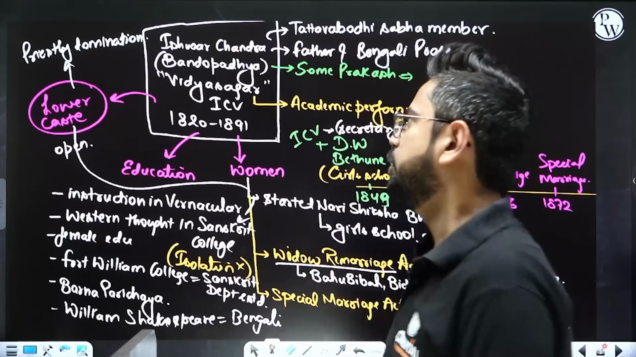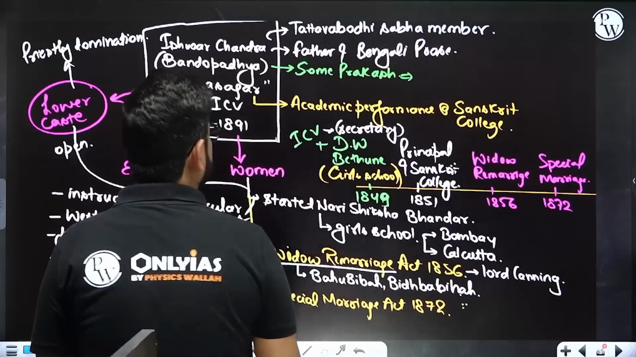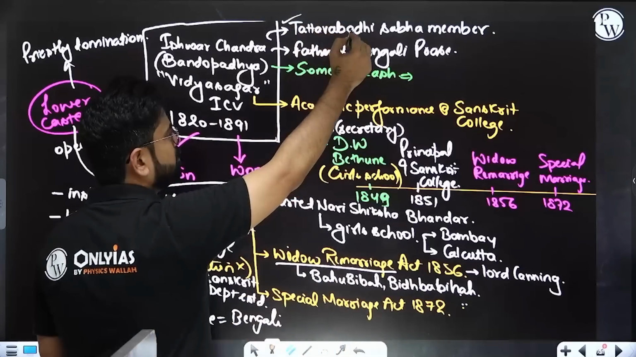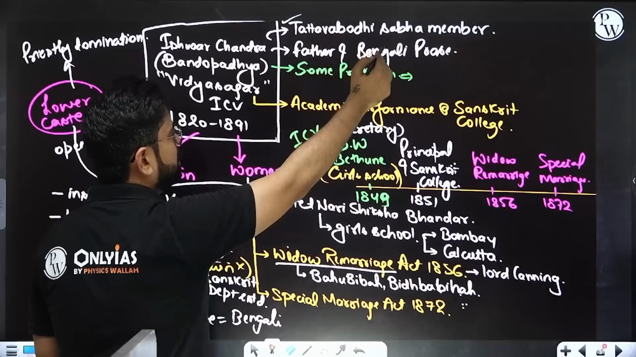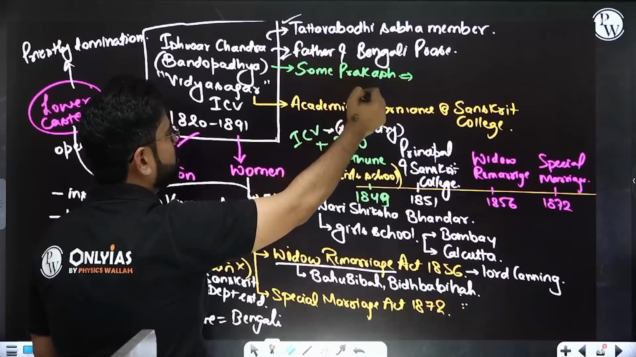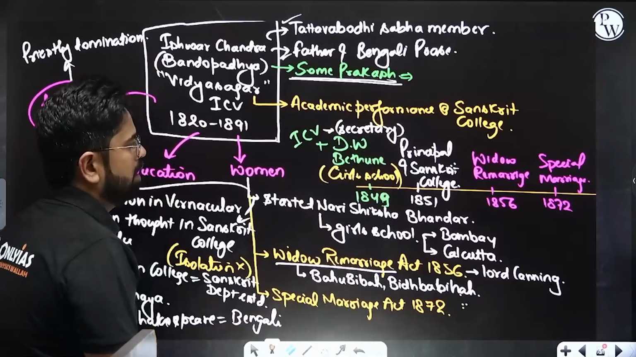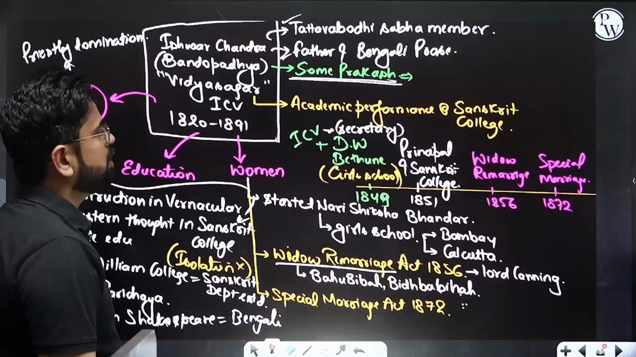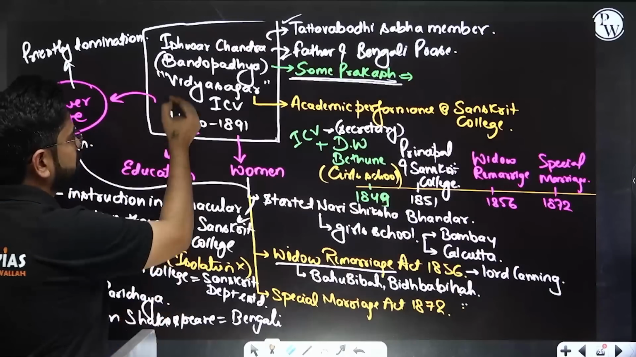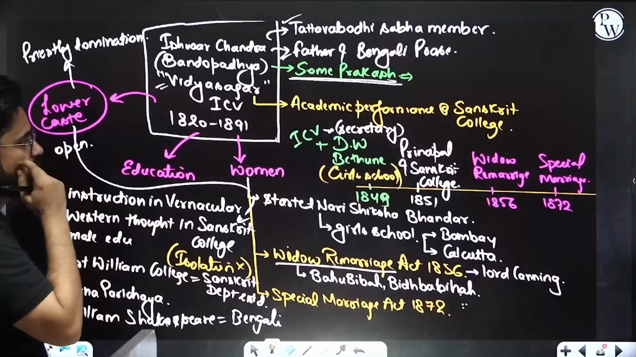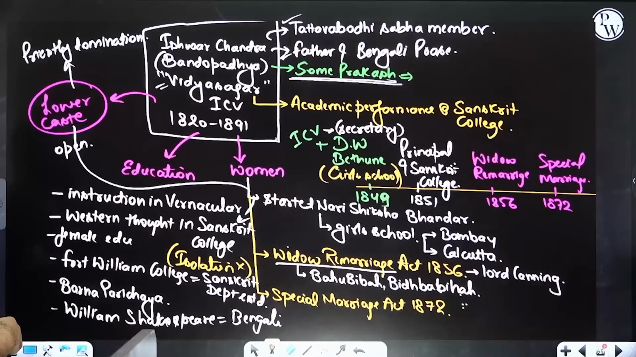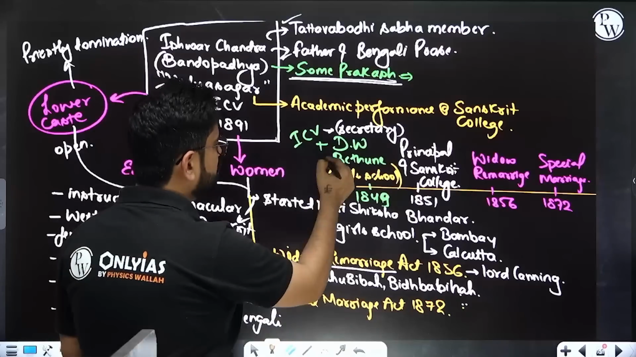So let's talk about Ishwar Chandra Vidyasagar. He was a member of the Tattvabodhini Sabha, not the founder. He is also called the father of the Bengali press. He started the newspaper Som Prakash. Because of his academic performance, he was called Vidyasagar. Plus he is associated with Drinkwater Bethune.